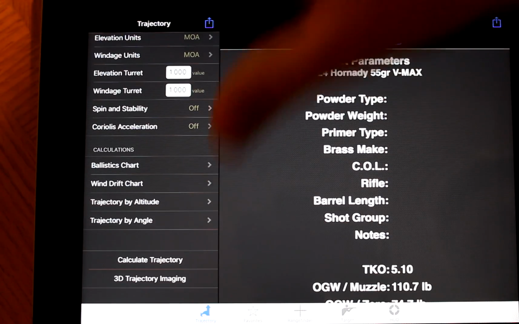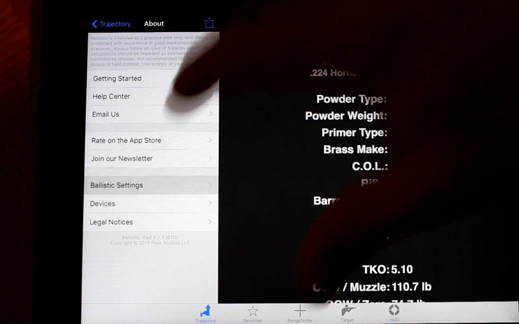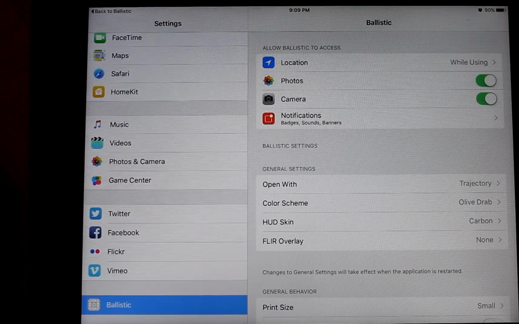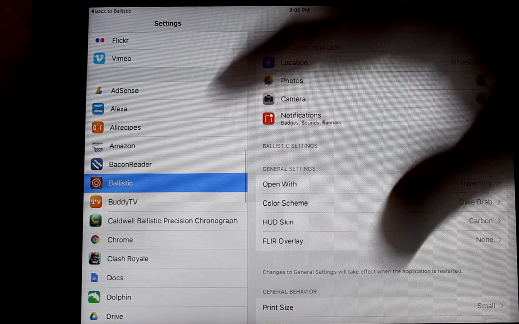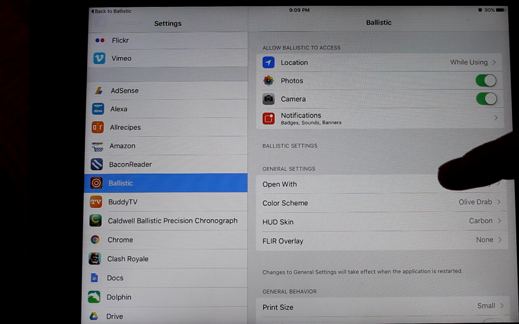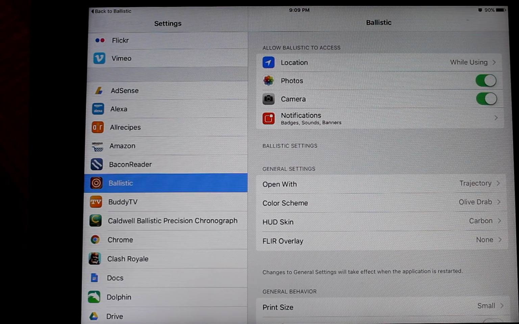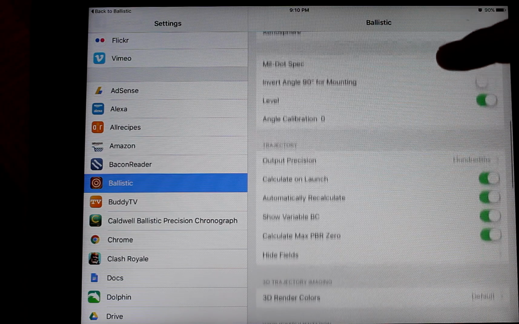In the settings, there are your standard settings, so use your location, you can have that on for your GPS. Access your photos, you'll need that. Access your camera, you'll need that. I'm not going to go through all these settings. You can change them once you figure it out.